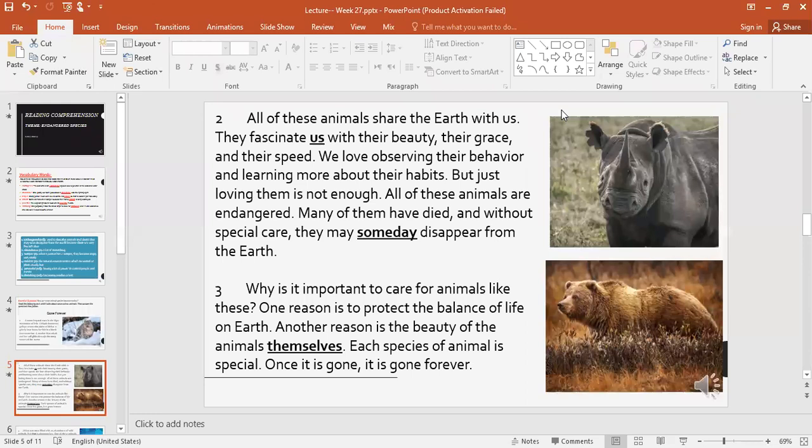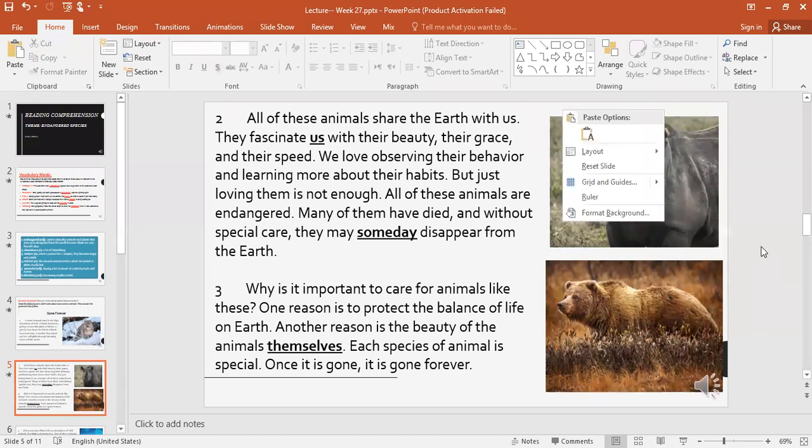Many of them have died, and without special care, they may someday disappear from the earth. If you look at the two pictures here, you can see the black rhinoceros and the grizzly bear. Okay, clear? Paragraph 3.